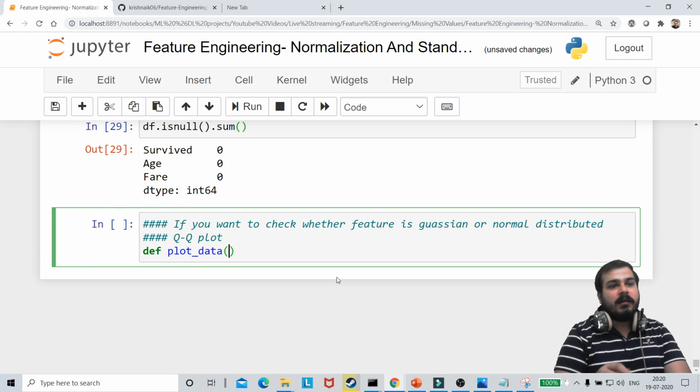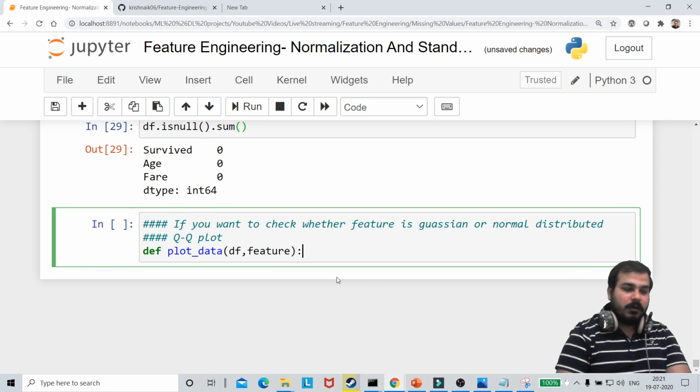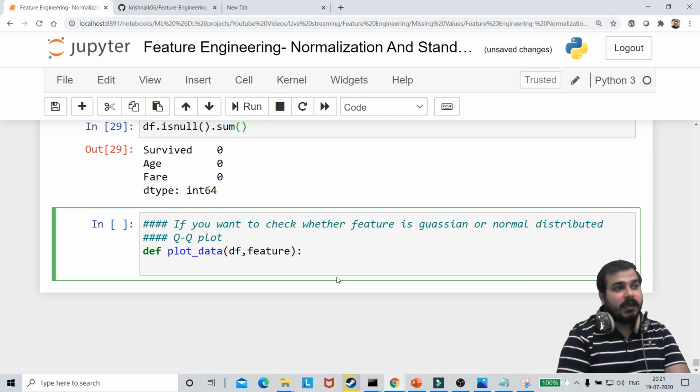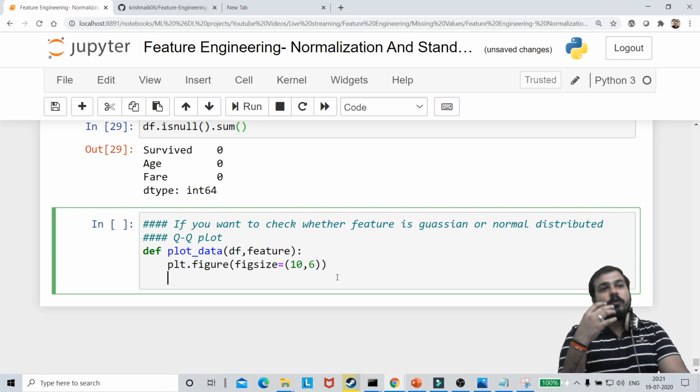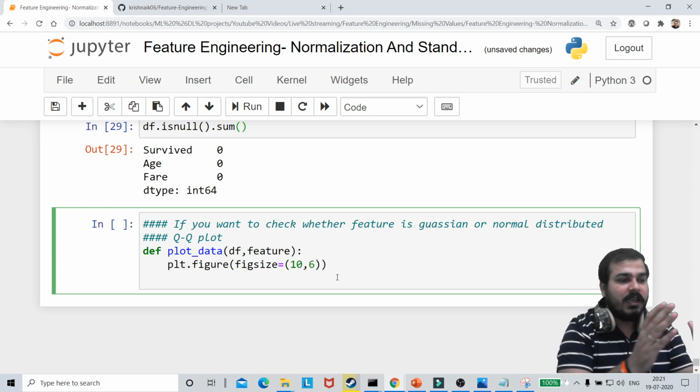Okay, and here I'm going to take my first variable as df, and then second variable I can take as my feature. Now what I'm going to do is say plot dot figure. Remember guys, this is a simple plotting technique. So I'll say fig size is equal to 10,6. I'm going to plot two diagrams, one on the left, one on the right.